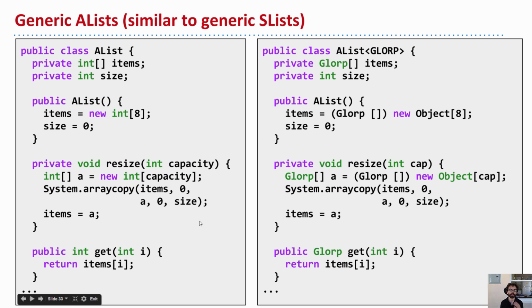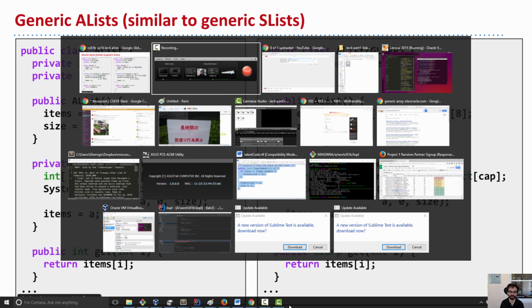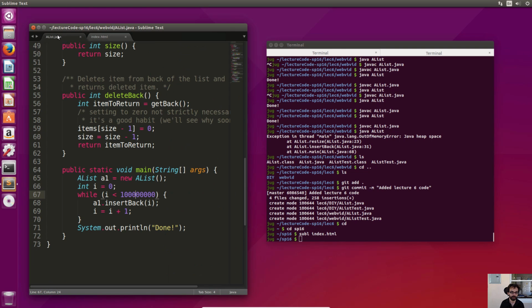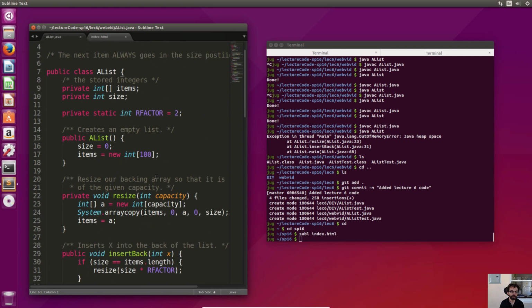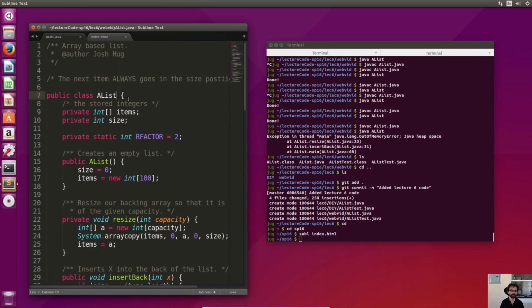The last piece we'll need before we can finish project 1A is how to do generic ALists. It's going to look a lot like it did for linked lists, where we add this thing in the angle brackets. And rather than just show you side by side, let's do it live.